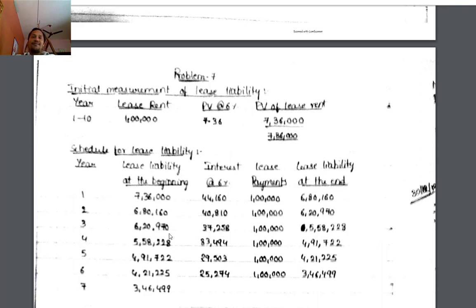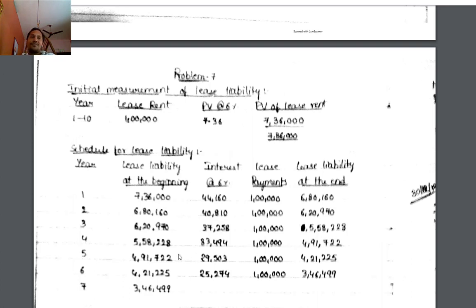Fourth year beginning, lease liability is 5,58,228. Interest at 6% is 83,494. Lease payment 1 lakh. So liability at the end is 4,91,722, that is 5,58,228 plus 83,494 minus 1 lakh.